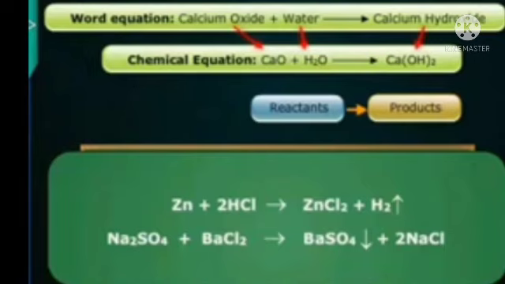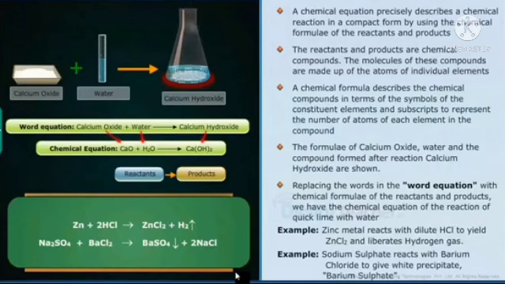Example 2: sodium sulfate reacts with barium chloride to give a white precipitate, barium sulfate. Okay students, these are the rules for writing chemical equations.